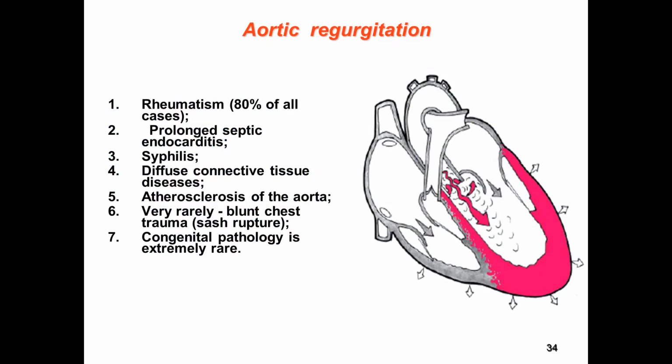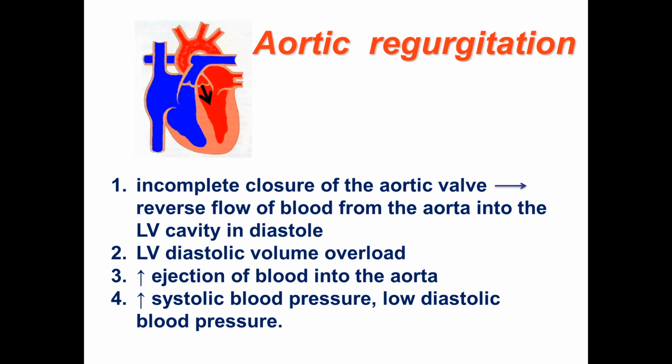Next is aortic regurgitation, mostly caused by rheumatism, prolonged septic endocarditis, syphilis, sometimes may be caused by diffuse connective tissue diseases, atherosclerosis of the aorta, and very rarely blunt chest trauma, and etc. Aortic regurgitation is incomplete closing of the aortic valve during the diastole phase, with reverse flow of blood from the aorta into the left ventricle, and causes